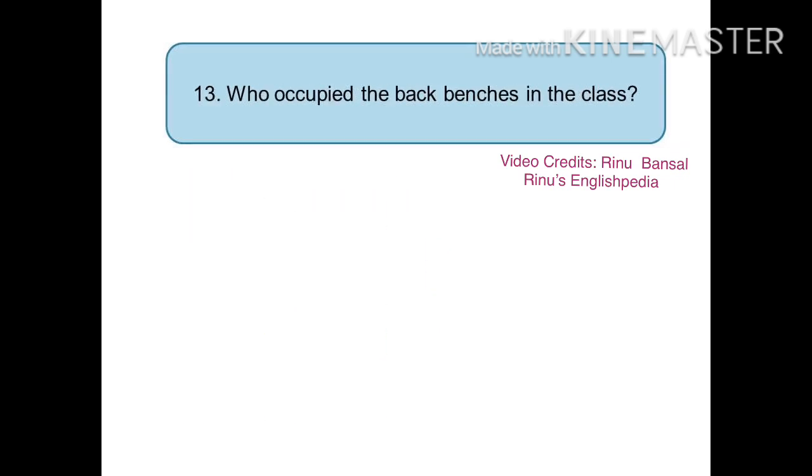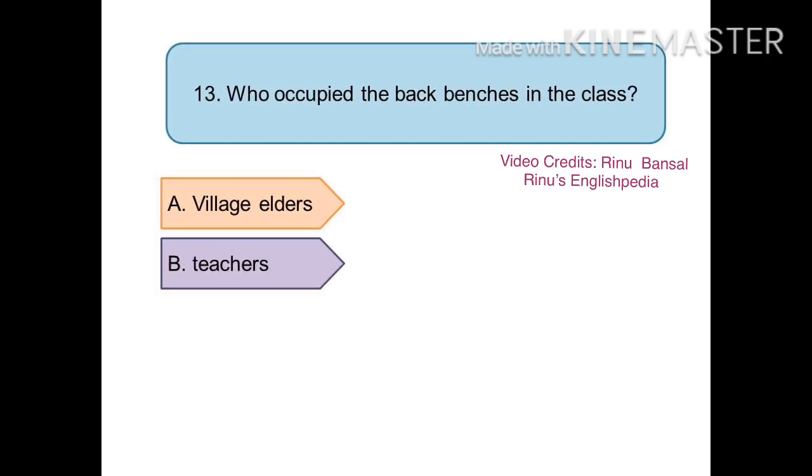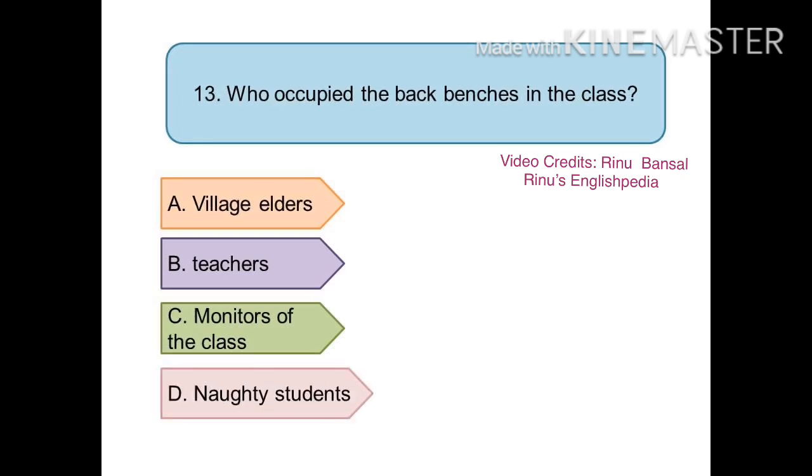The 13th question is, who occupied the back benches in the classroom? And the options are option A, village elders, option B, teachers, option C, monitors of the class, and option D, naughty students. And the right answer is option A, the village elders.